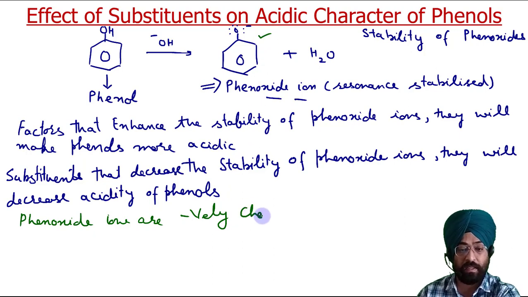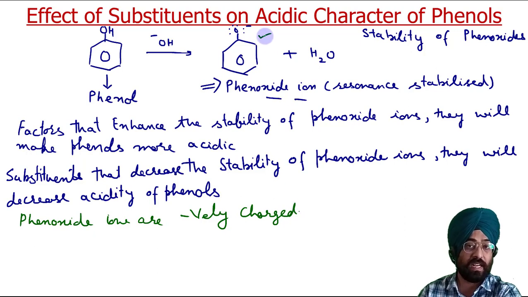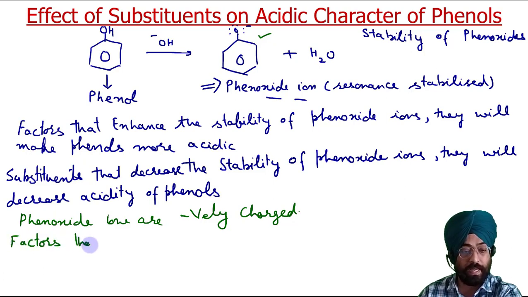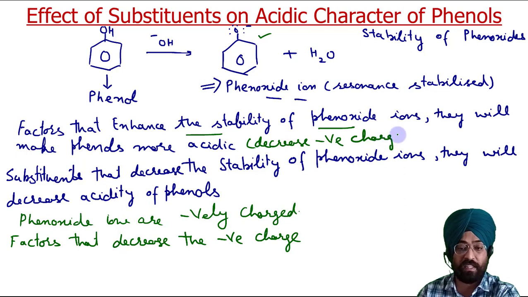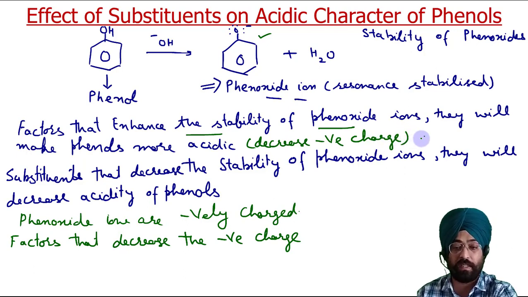So we can say any factors that stabilize this negative charge, or decrease the negative charge, will make them more acidic. So factors that enhance the stability of phenoxide ions mean decreasing the negative charge, or dispersal of negative charge. More technical term is dispersal of negative charge.